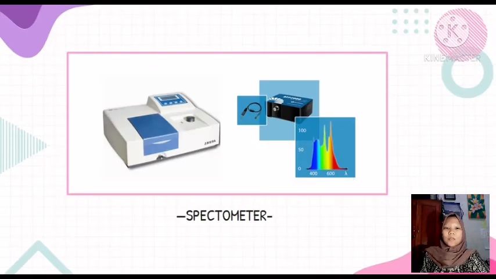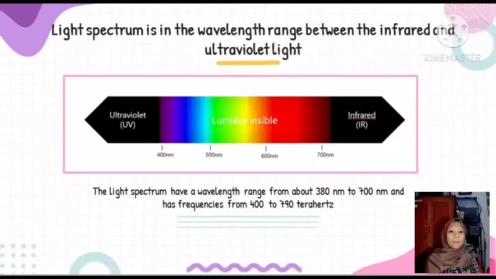A spectrometer is a tool to measure the spectrum of light. The light spectrum is in the wavelength range between infrared and ultraviolet light. It appears to have a wavelength range from about 380 nanometers to 700 nanometers and has frequencies from 400 to 790 terahertz. Light spectrum is absorbed and emitted by electrons in molecules and atoms which move from one energy level